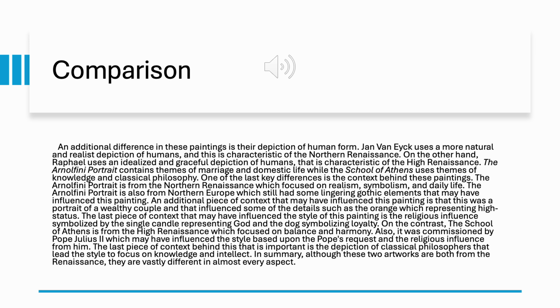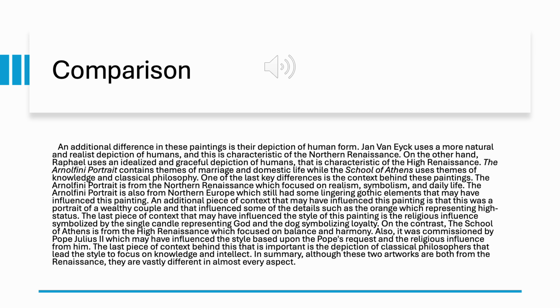Comparison. An additional difference in these paintings is their depiction of human form. Jan van Eyck uses a more natural and realistic depiction of humans, and this is characteristic of the Northern Renaissance. On the other hand, Raphael uses an idealized and graceful depiction of humans that is characteristic of the High Renaissance. The Arnolfini portrait contains themes of marriage and domestic life, while the School of Athens uses themes of knowledge and classical philosophy.